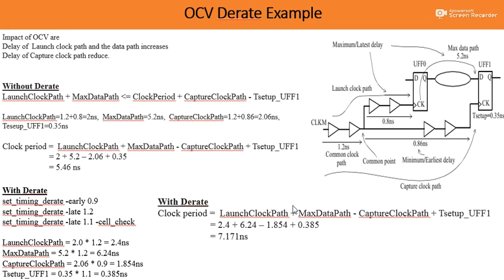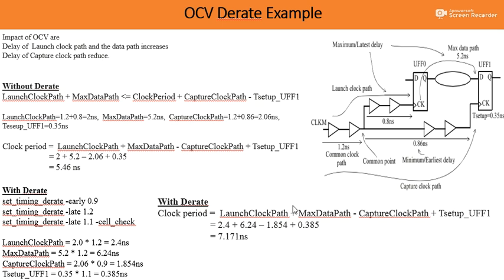In this slide, I am going to discuss a numerical example to understand the impact of OCV derating over the clock path and data path. In the earlier video, I explained what OCV is.